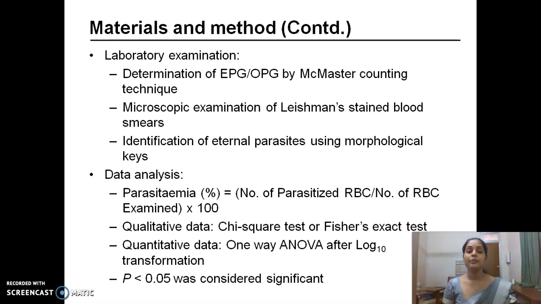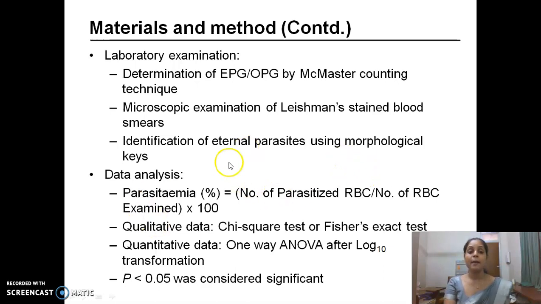Laboratory examination: determination of EPG and OPG by McMaster chamber counting techniques, microscopic examination of Leishman stain blood smears, and identification of external parasites using morphological keys.